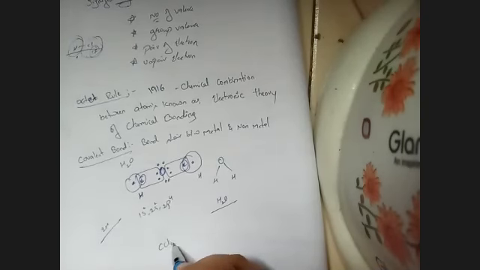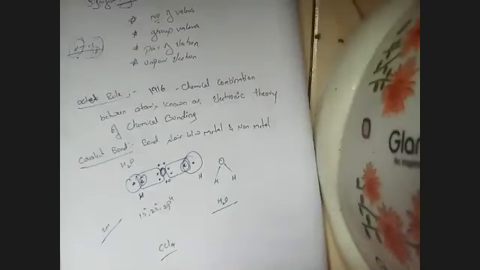Okay, now write it down for CCl4. CCl4, carbon tetrachloride. Write the dot structure for CCl4 and try to explain. Write it fast.